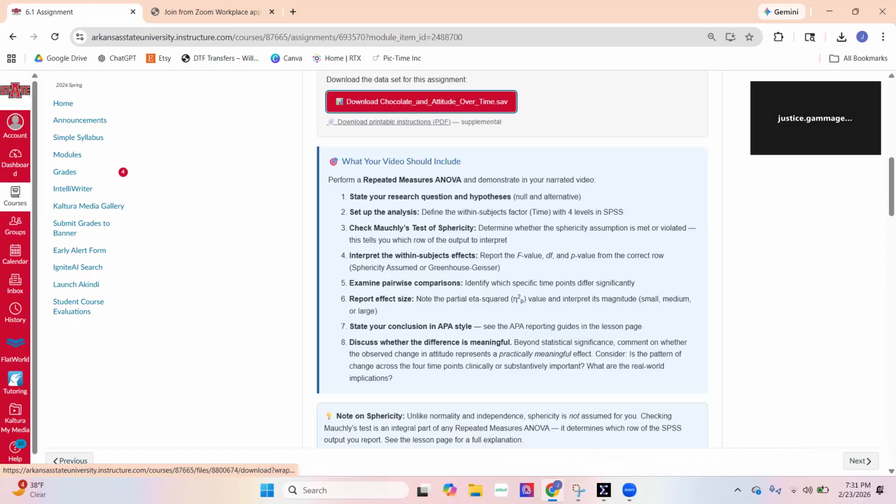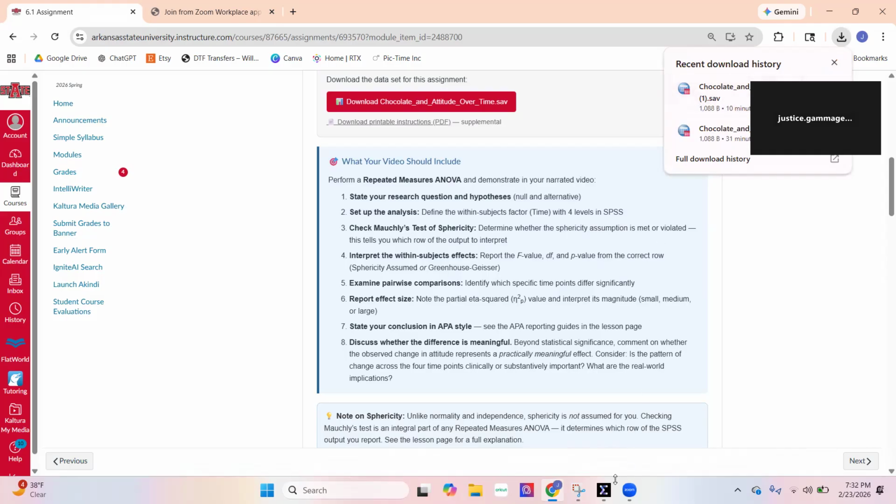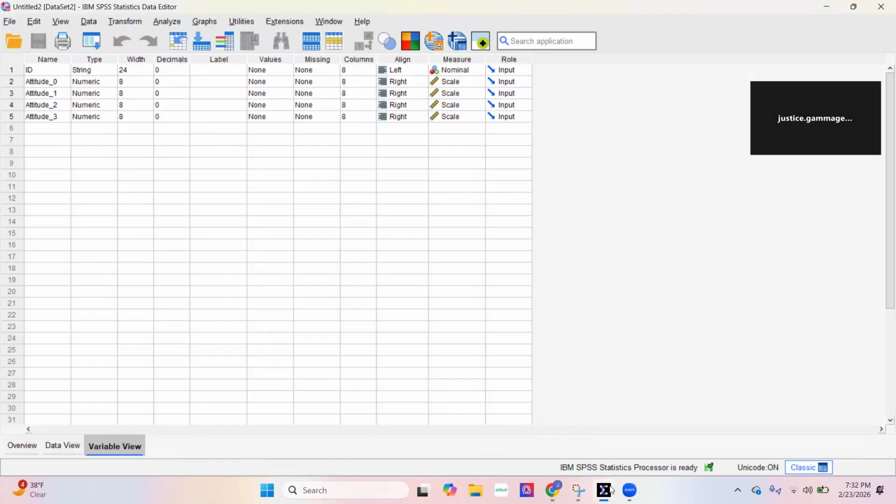We're going to go to Canvas and download Chocolate and Attitude Over Time. Here we'll download the data set, and you click on it and it's just going to open up in SPSS. The research question is, does eating chocolate significantly affect attitude over time? The null hypothesis is that there is no difference in mean attitude scores across the 4 time points. The alternative hypothesis is that at least one time point differs significantly in mean attitude.